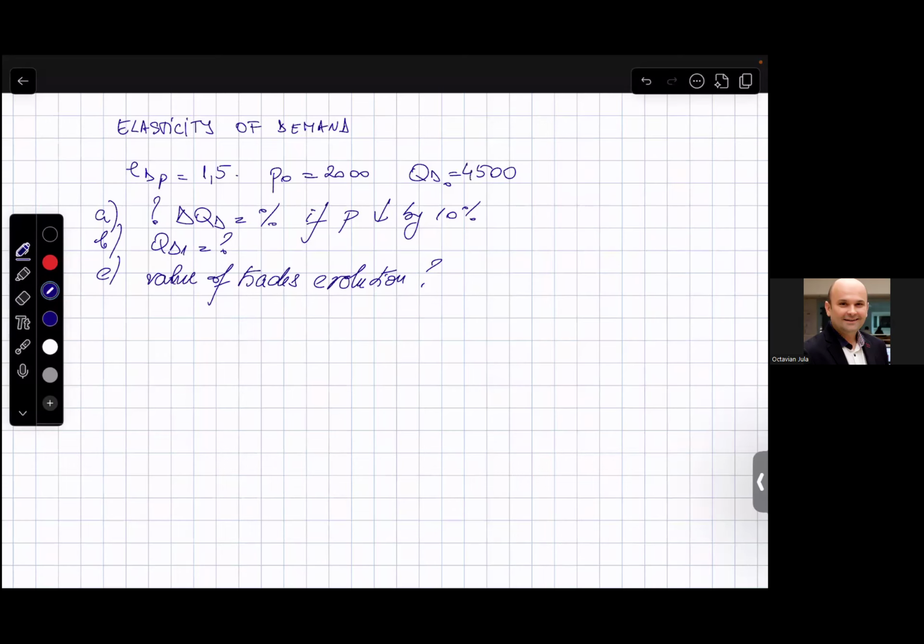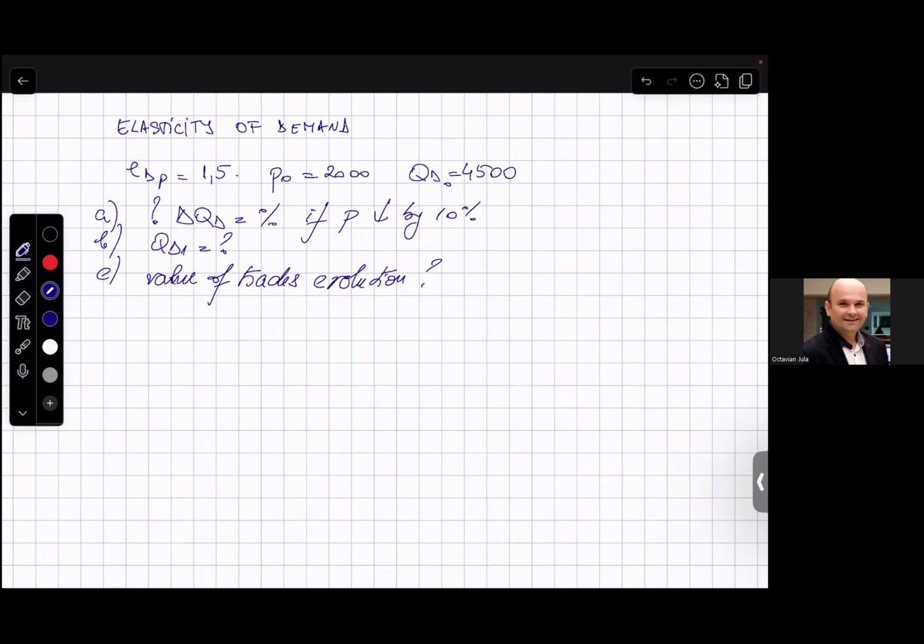A new exercise, in this case with the elasticity of the demand. I have already written the data of the exercise that goes like this. A demand with an elasticity of the demand equals 1.5 has an initial price of 2000 lei, at which the quantity demanded is 4,500. So we have a specific quantity demanded for a specific level of price, 2000.